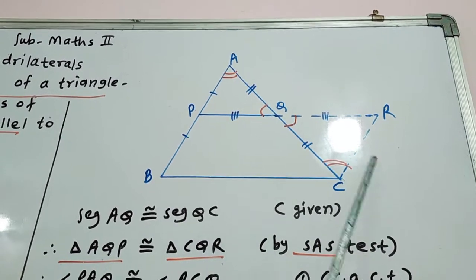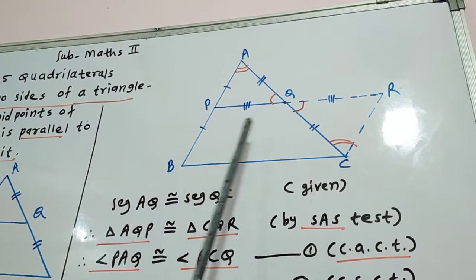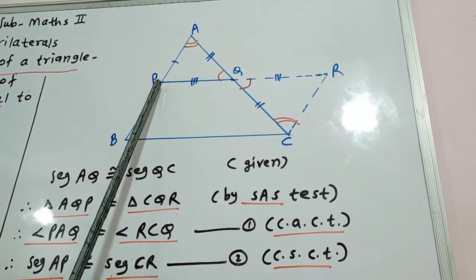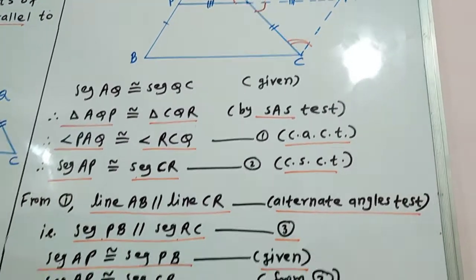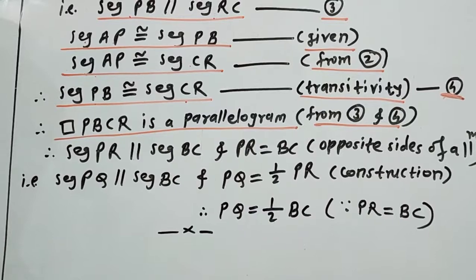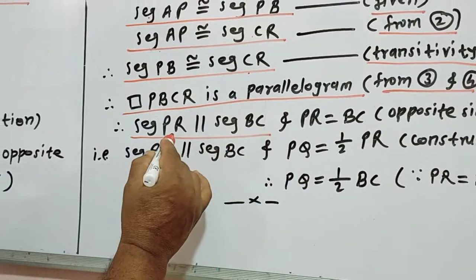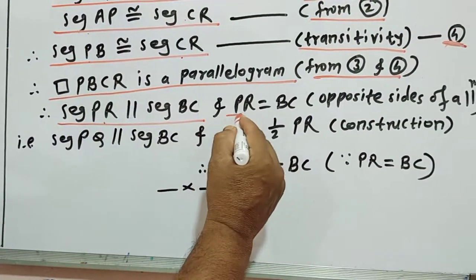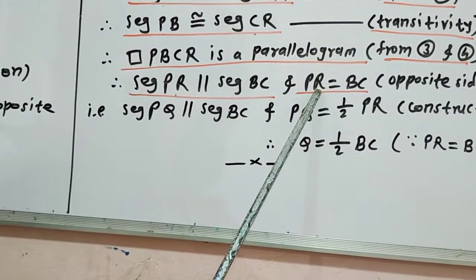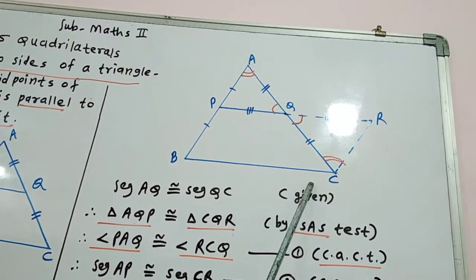These two are opposite sides of quadrilateral PBCR, and we know the theorem: if one pair of opposite sides is parallel and congruent, then the quadrilateral is a parallelogram. That's why quadrilateral PBCR is a parallelogram, from 3 and 4. Now it is a parallelogram, which means its other pair of opposite sides is parallel. Therefore PR is parallel to BC, and PR is equal to BC, because opposite sides of a parallelogram are also congruent. See in the figure, PR is parallel to BC and PR equals BC.